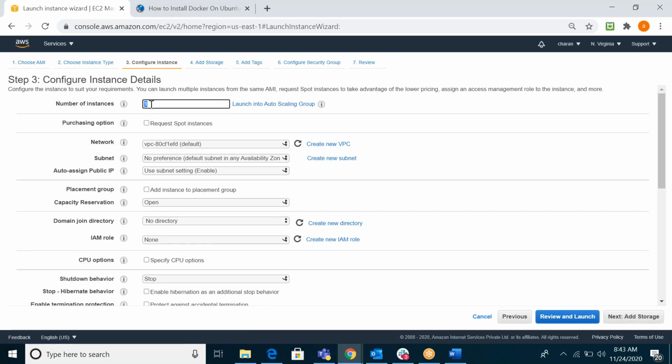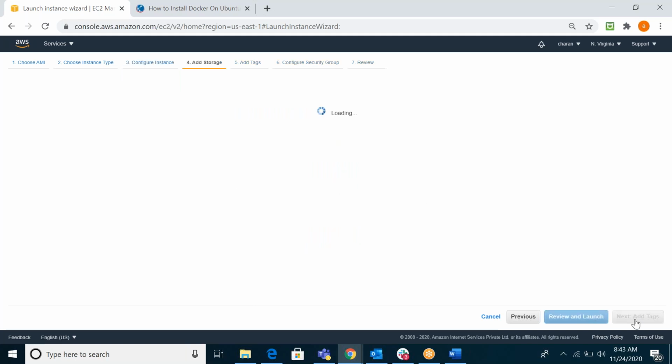For now, at this time, only one instance is enough. I'm creating one instance. Later, we'll see multiple instances.